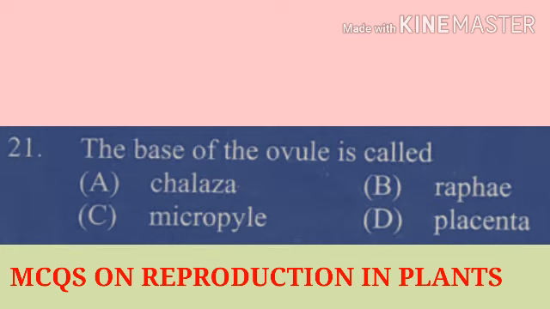Question number 21. The base of the ovule is called. There are different parts of the ovule, that is the upper part, middle part, and basal part. The upper part is called the micropylar end, and the basal part is called the chalazal end. It means that the correct answer for the base of the ovule is option number A, that is the chalaza.